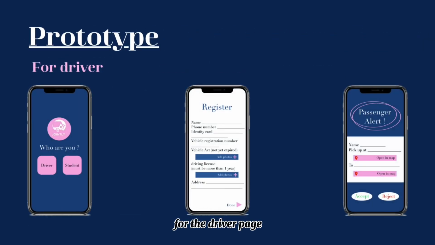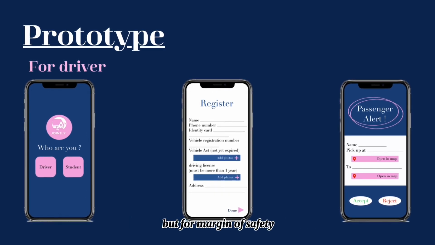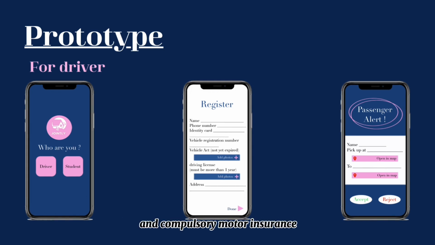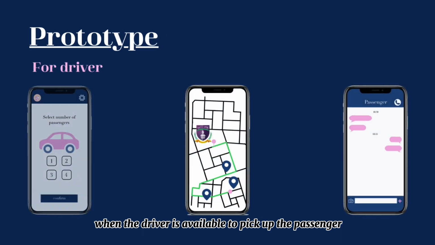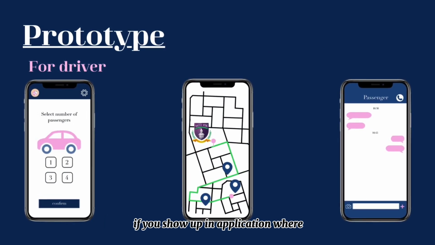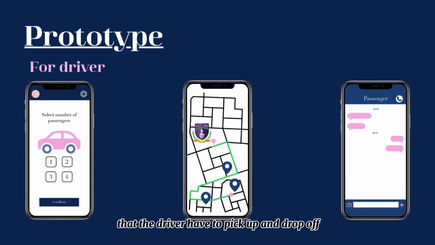For the driver page, you have to register your personal information the same as a student. But for a margin of safety, all the drivers have to insert their driver's license, identity card, and compulsory motor insurance. When the driver is available to pick up passengers, the application will show where, when, and how many passengers the driver has to pick up and drop off.